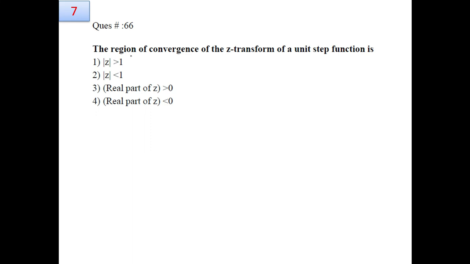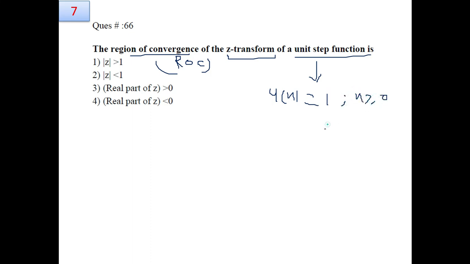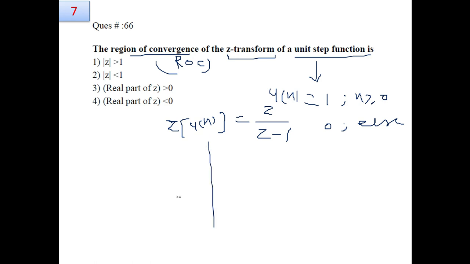Question number 7. The region of convergence, commonly known as ROC, is to be determined for the Z transform of a unit step function. The unit step function is defined by u[n], which exists from 0 to infinity, else its value is 0. When you evaluate the Z transform of u[n], it is Z upon Z minus 1. Also note here that there is one zero and one pole. The zero is at the origin, and the pole is at Z equals 1.